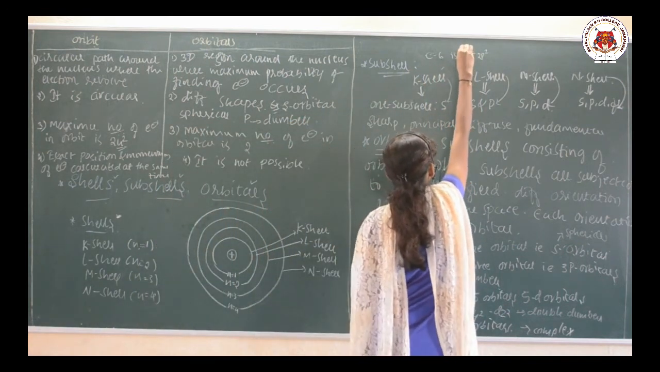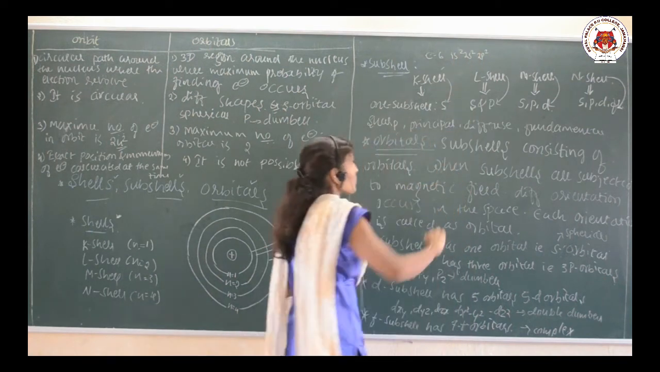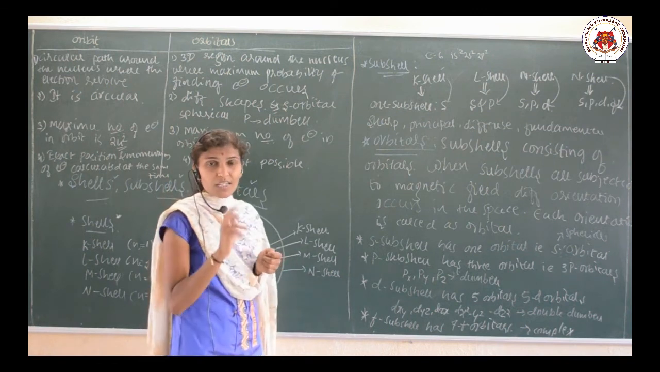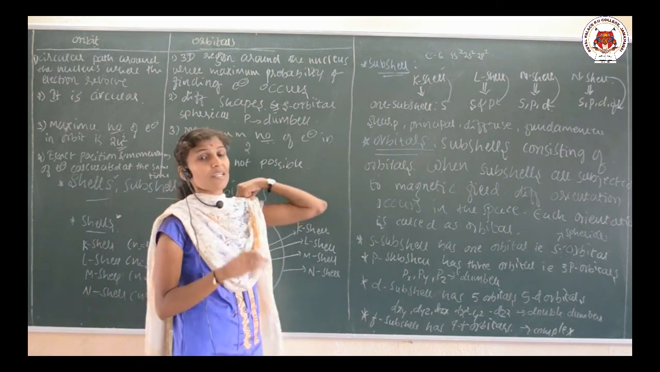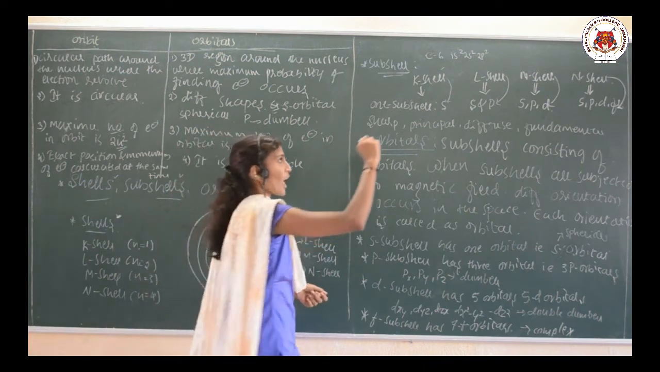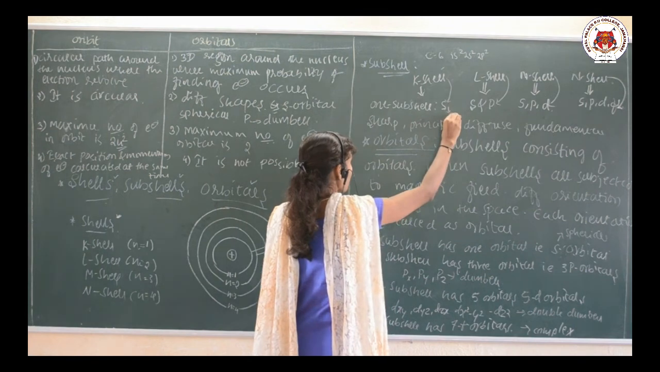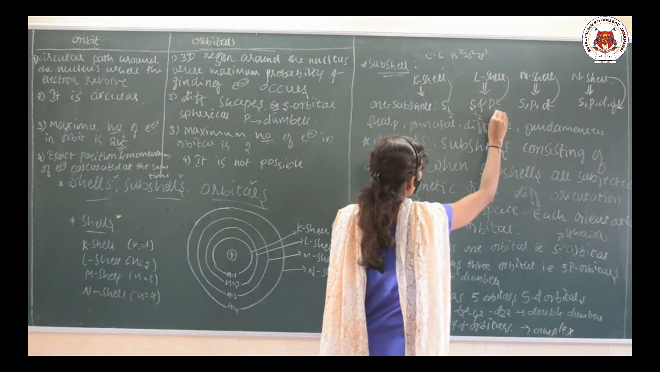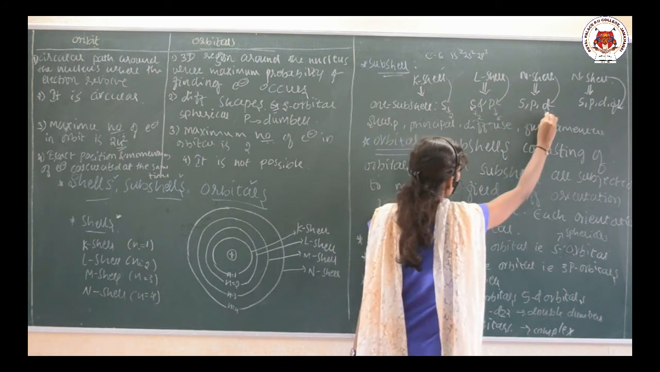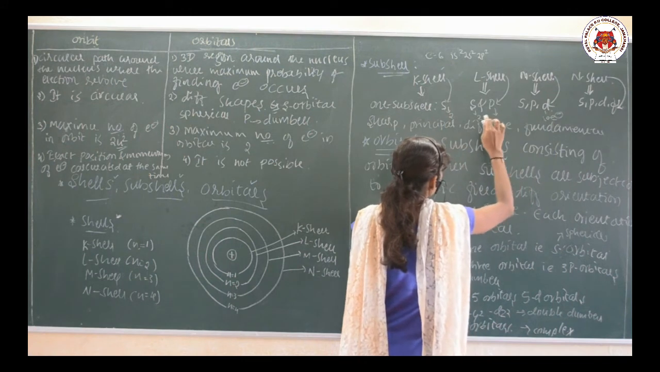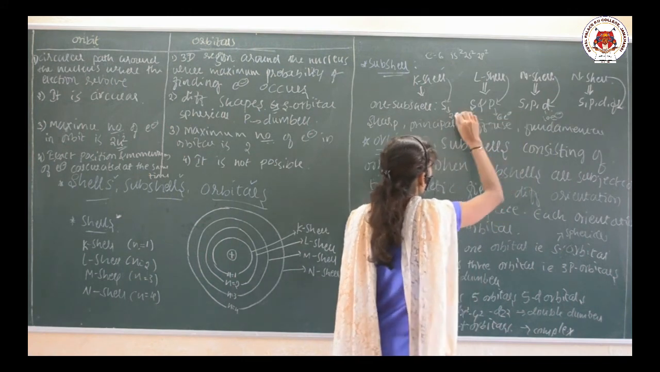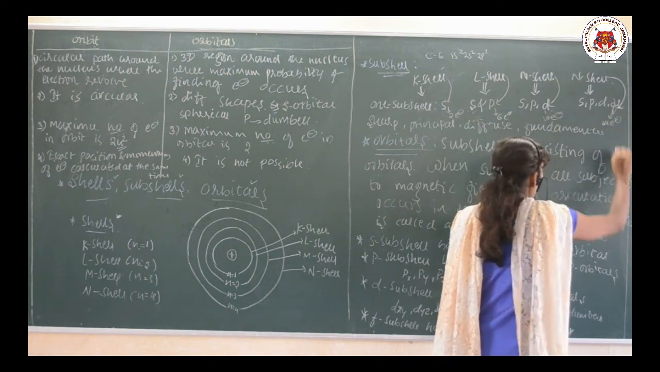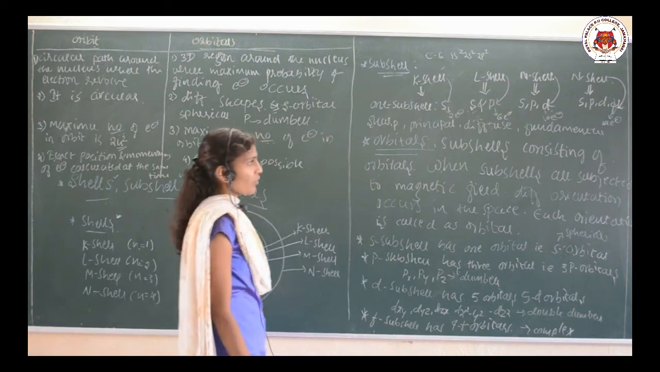Why can't I write 1s3? Because it is wrong. See here, the capacity of the s subcell is that it can occupy only 2 electrons. We can accommodate only 2 electrons for s, while p means 6, d means 10 electrons. We can substitute 6 electrons here, 2 electrons here. In case of f you can substitute 14 electrons.